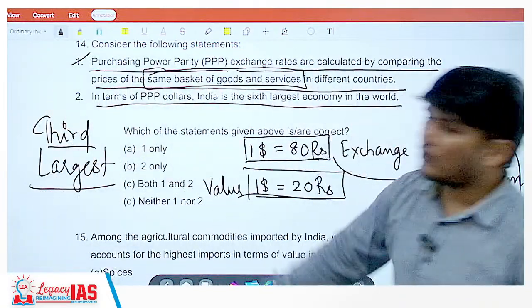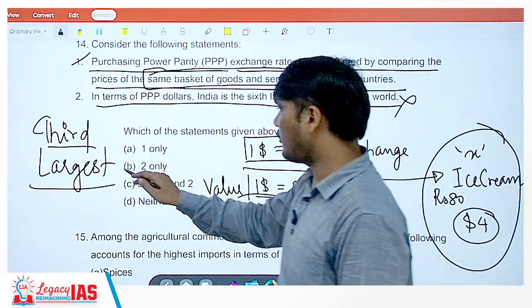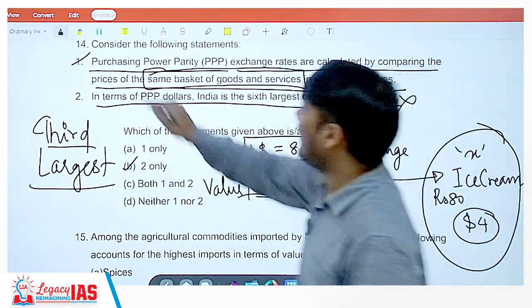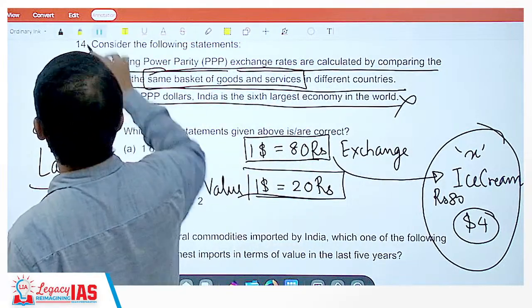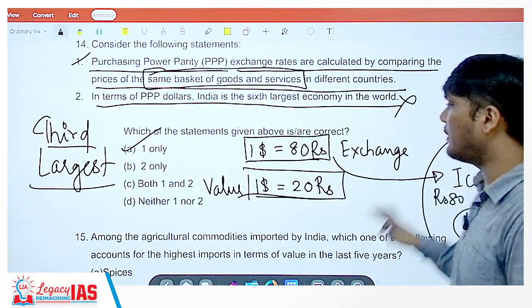India is the 3rd largest economy, not 6th largest. Hence, the correct option would be option A, 1 only. I hope the concept of PPP is clear.